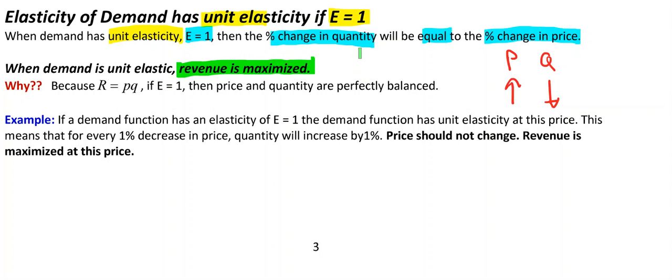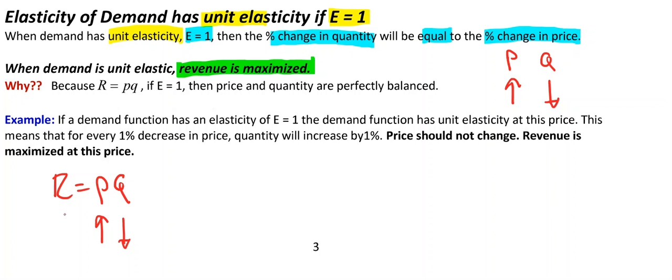So when elasticity is equal to 1, we have a unit elastic situation, unit elasticity, but this is the point where revenue is maximized. So let's go down to our example. We have revenue is equal to price times quantity. If the demand function has elasticity of 1, then price goes up this much, quantity goes down the exact same amount.